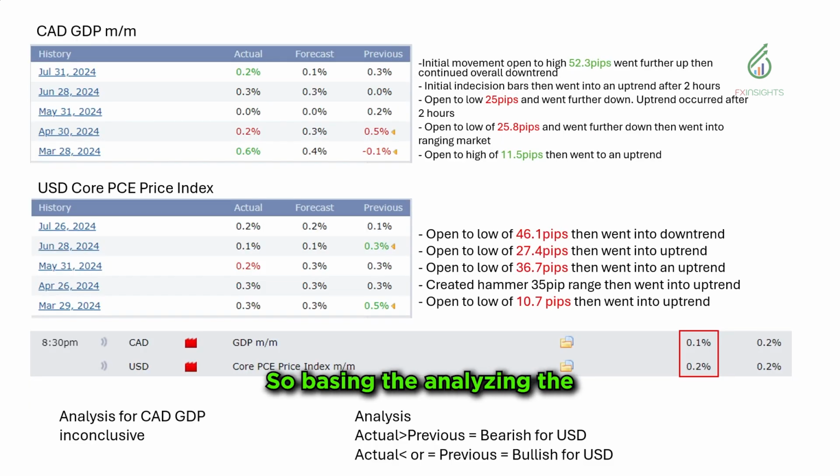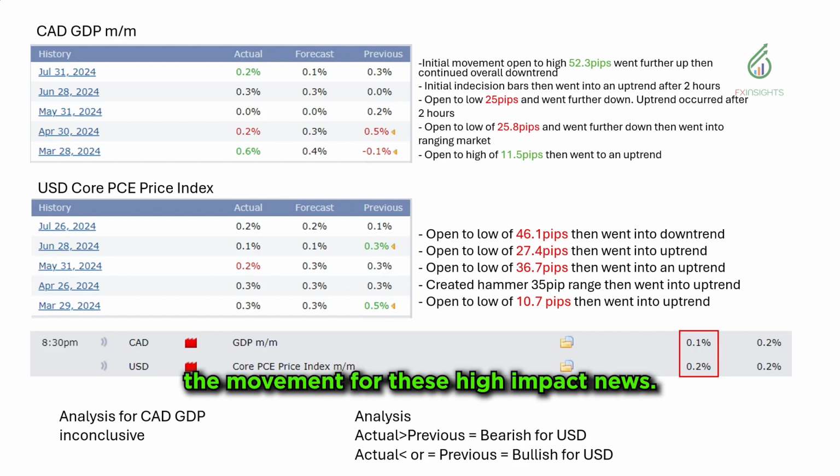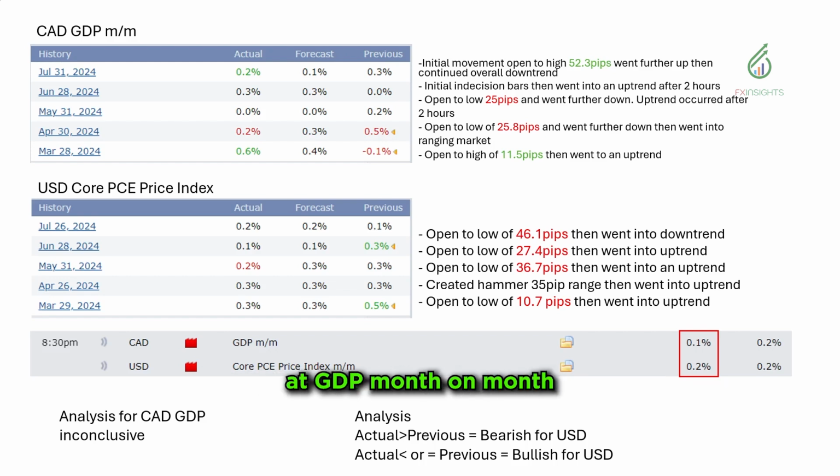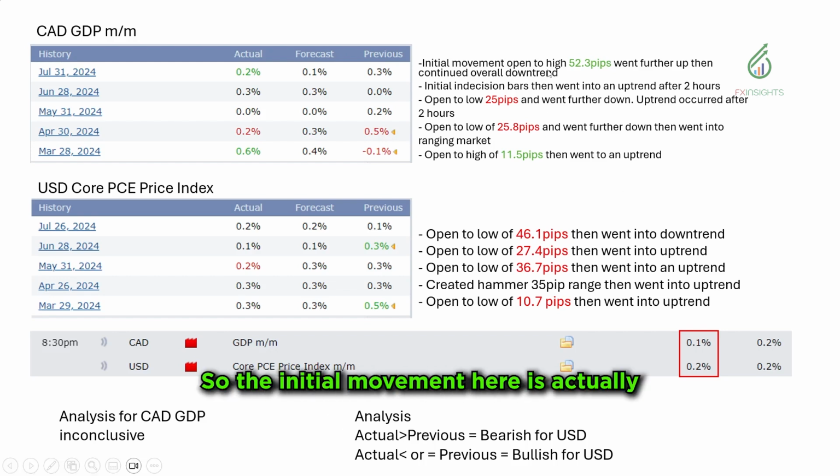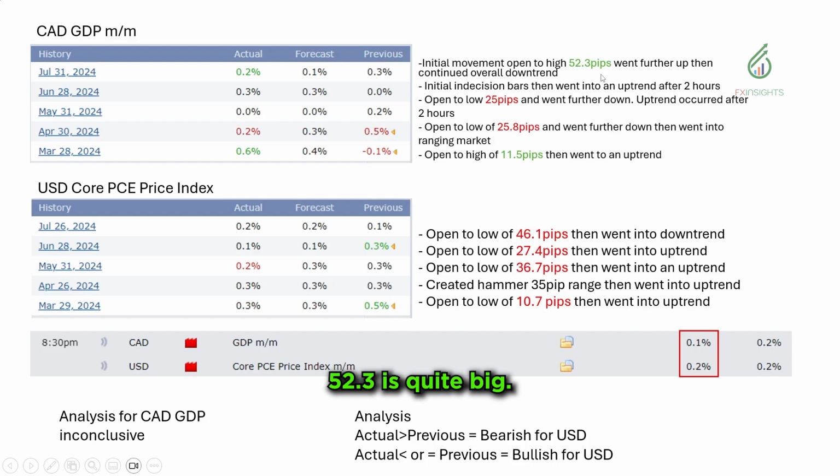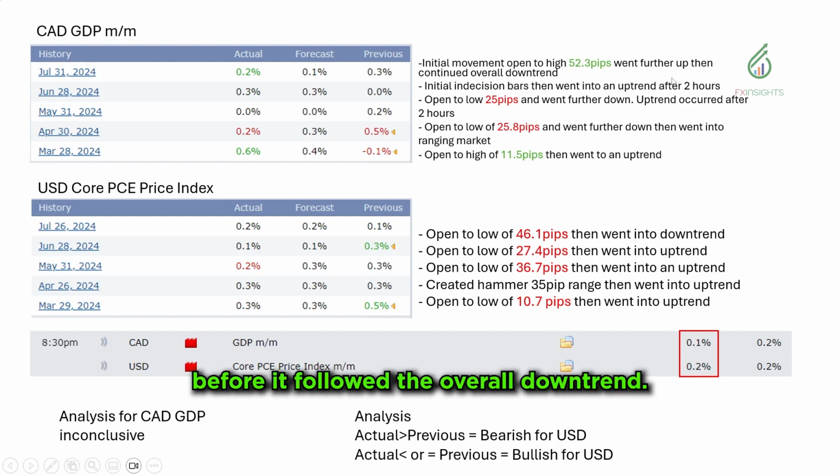So analyzing the movement for these high impact news, we're going to be looking at GDP month on month for the Canadian dollar. This one is a bit inconclusive in terms of market reaction. As you can see right here, for July 31, the previous became 0.2 on the actual. So the initial movement here is actually 52.3. It's quite big. It actually went further up before it followed the overall downtrend.